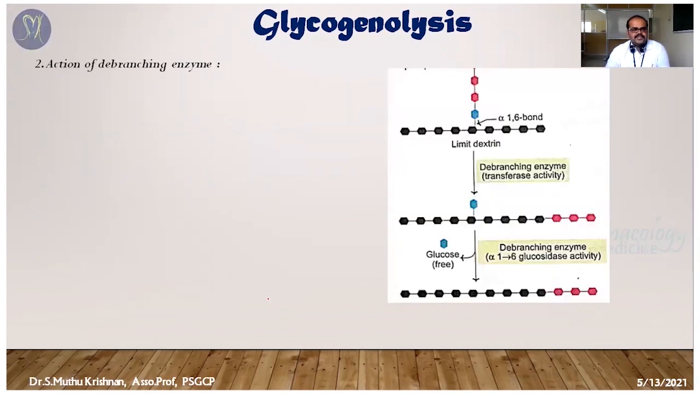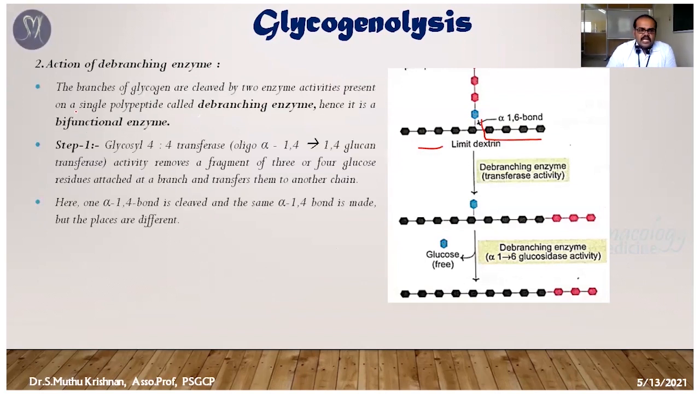So the second step is the action of debranching. Once the limit dextrin is formed, that means 4 glucose molecules remain. The branches of glycogen are cleaved by 2 enzymes. You can see here, these branches are going to be removed. The branches are cleaved by 2 different enzymes.